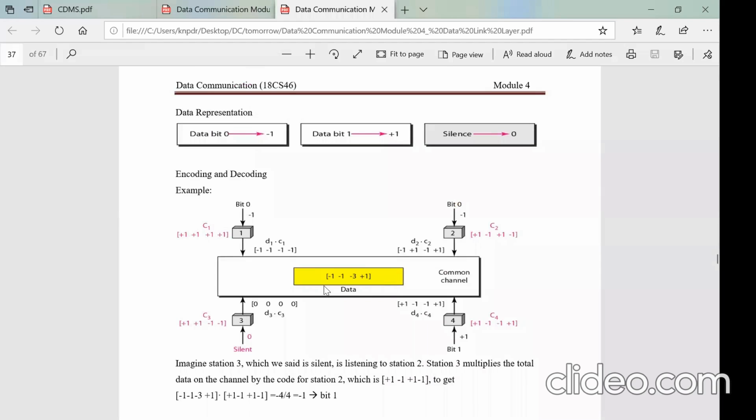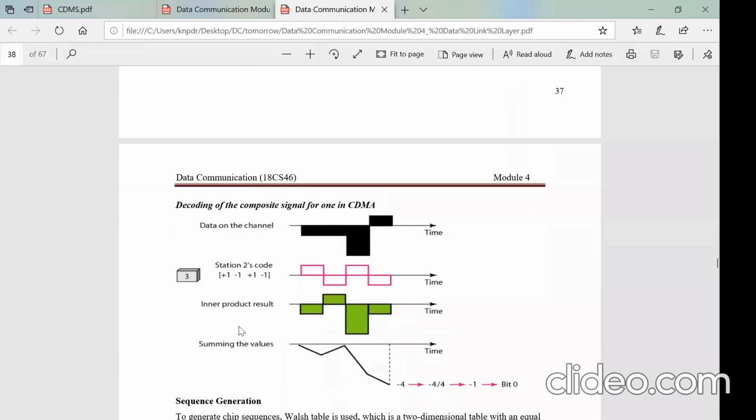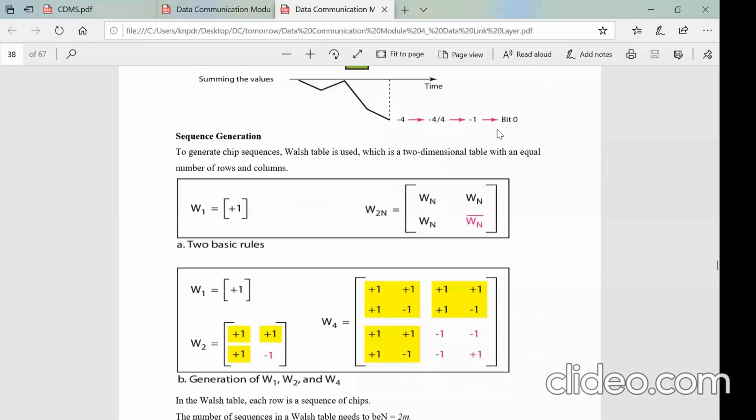If that summation is divided by the number of stations participating in the channel, you will receive the data that station 2 has sent. Station 2 is sending 0, and that is being received here. That's what is seen here, right? If station 3 wants to receive station 2, it will multiply this with the code and then add that. Finally, you will get the data sent by station 2.